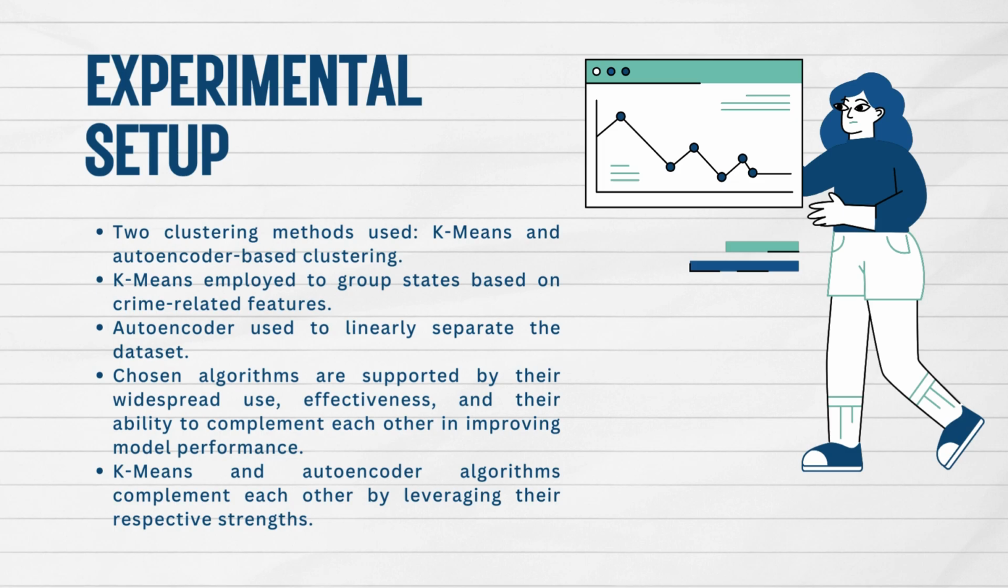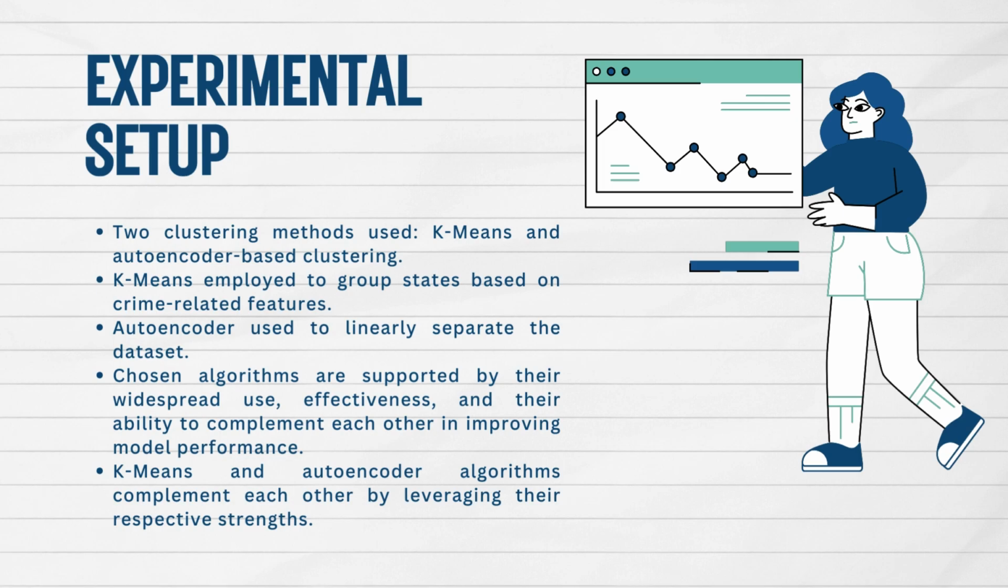The experimental setup involves the use of two clustering methods, which are k-means and autoencoder-based clustering. K-means is employed to group states based on their crime-related features, while the autoencoder is used to nonlinearly separate the dataset. The justification for choosing these algorithms over others is their widespread use, effectiveness, and also their ability to complement each other in improving model performance.